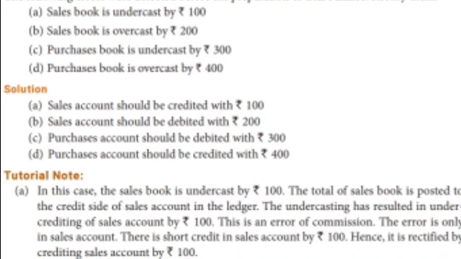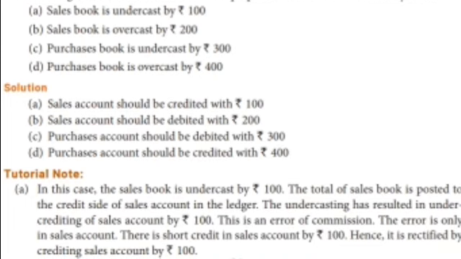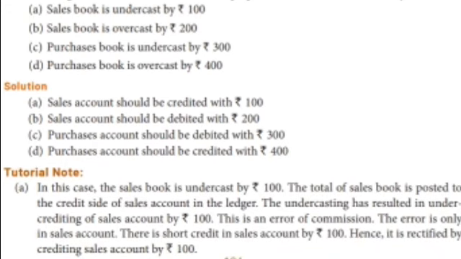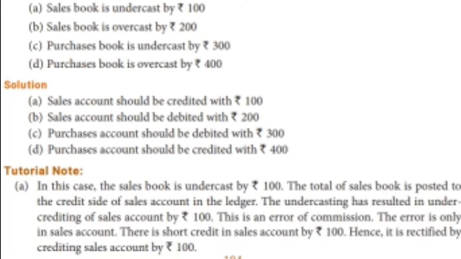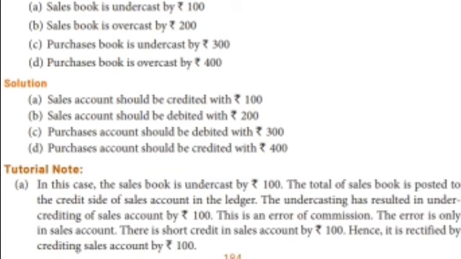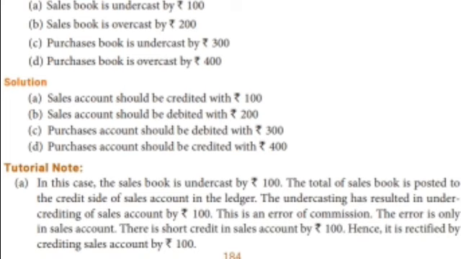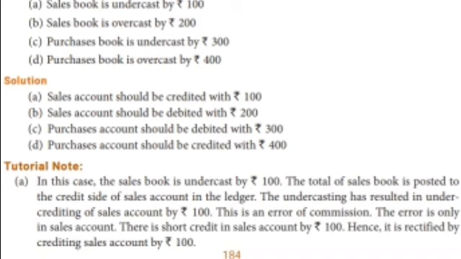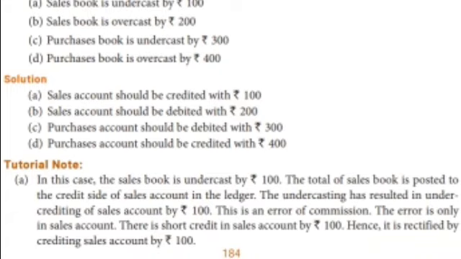See here tutorial note. In this case, the sales book is undercast. The total of the sales book is supposed to be on the credit side, isn't it? Sales account is a ledger. The undercasting has resulted in under credited in the sales account by rupees 100. This is an error of commission. The error is only in the sales account. So there is a short credit in the sales account by 100. Hence it is rectified by crediting the sales account, as it is the same account. Okay, it comes on the same side of the particular account.